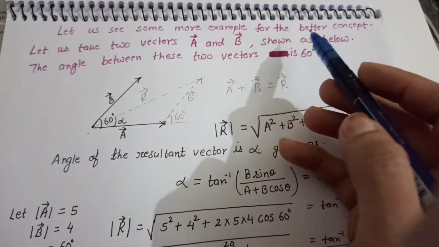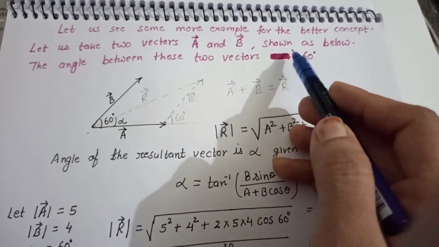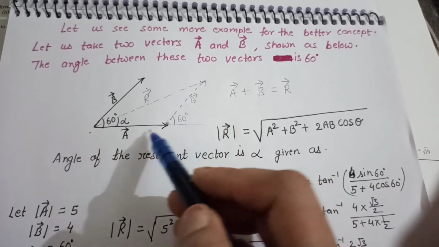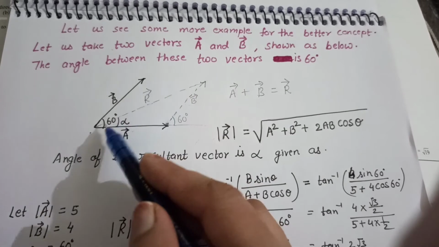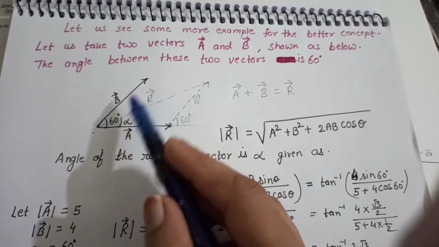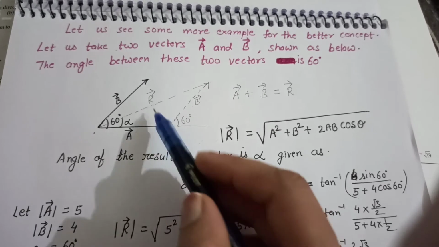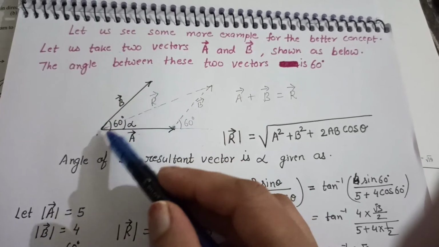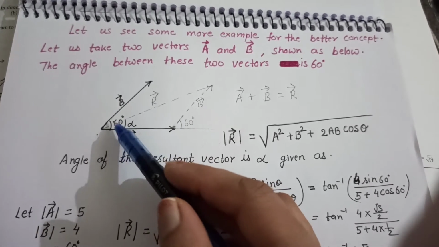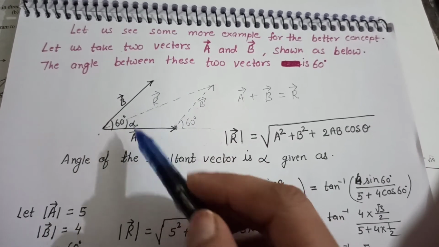Let us see some more examples for better concept. Let us take two vectors, vector A and vector B, as shown below. The angle between these two vectors is 60 degree. This is vector A and this is vector B. Both are meeting at a point and making angle 60 degree. You can notice here the arrowhead is the head of vector A and this is the head of vector B, and this is the tail of both vectors. So in this way you can represent the vector.